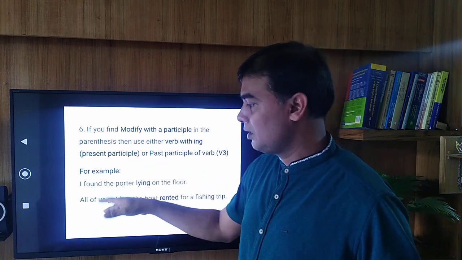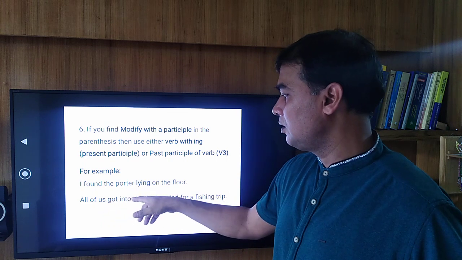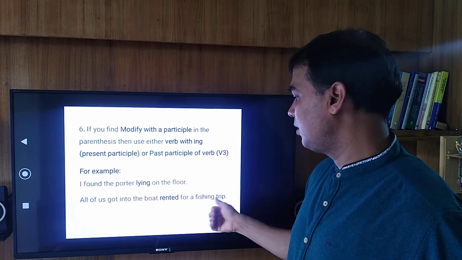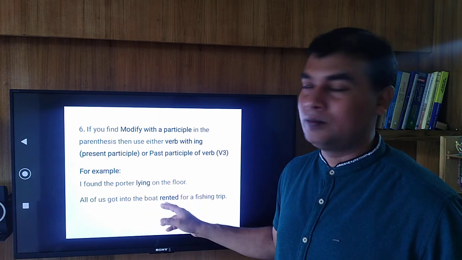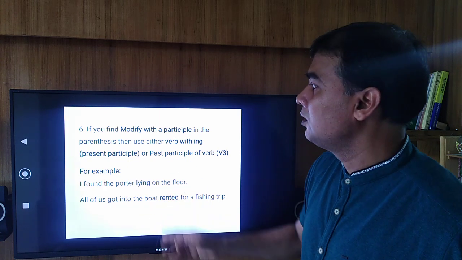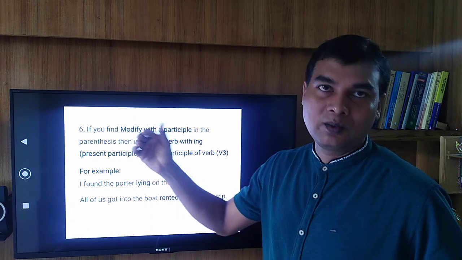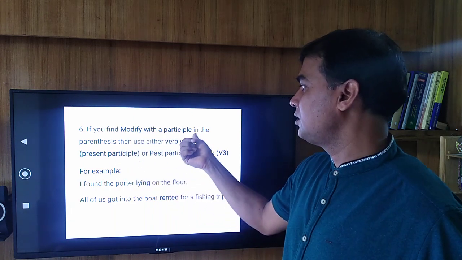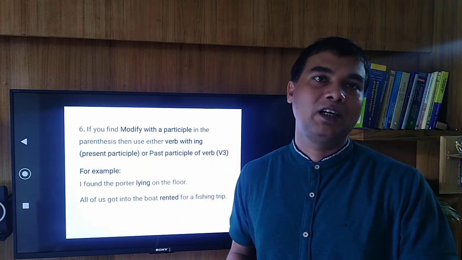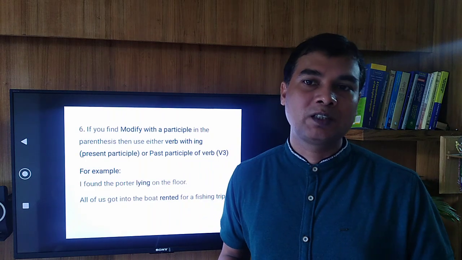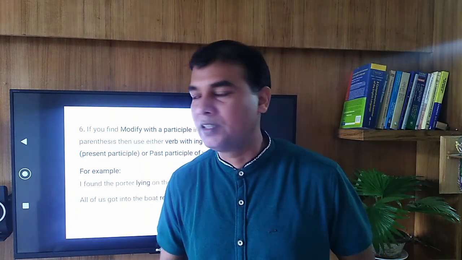And in the second example, all of us got into the boat rented for a fishing trip. Here rented is the past participle form of verb, that means verb 3. So if you find modify with the participle, then use either the present participle, verb with ing, or the past participle, verb 3.